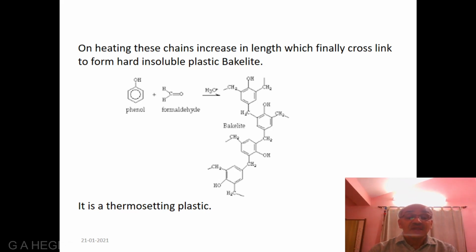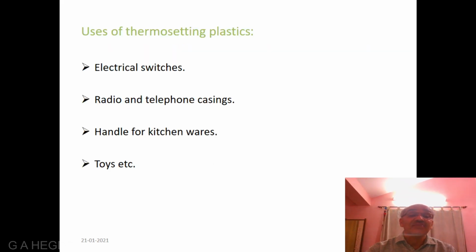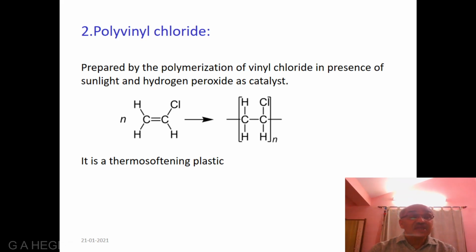It is a thermosetting plastic. Uses of thermosetting plastic: it is used in electrical switches, radio and telephone casings, handles for kitchenware, toys, etc. The second one is polyvinyl chloride. It is prepared by the polymerization of vinyl chloride in presence of sunlight and hydrogen peroxide as catalyst.